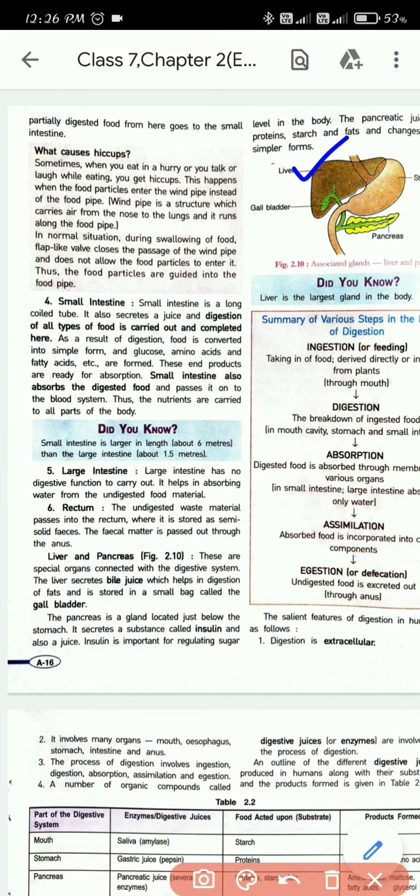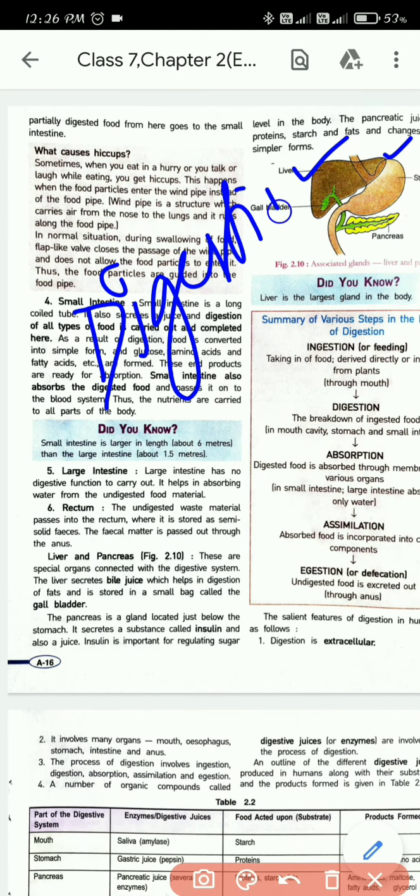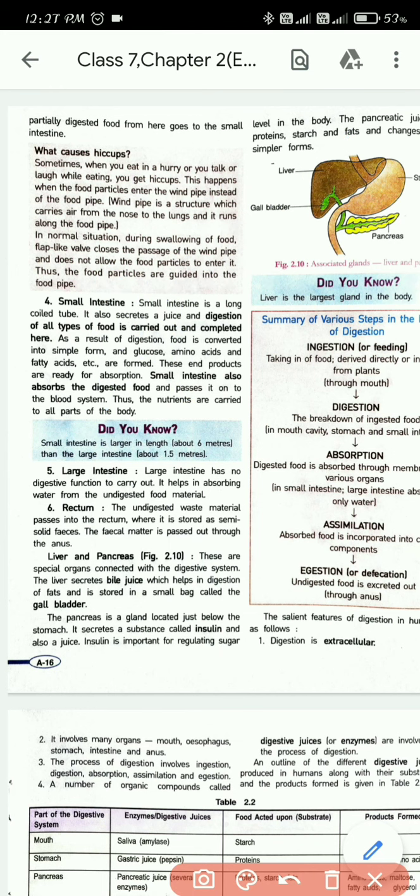The liver and the pancreas play a very important part in your digestive system. How do they play an important part? Now we will know about that. So why are they important? Because what does the liver do? It secretes a juice. What is the name of the juice? It's bile juice.